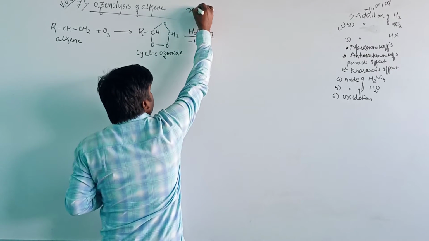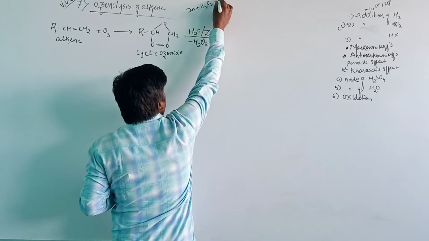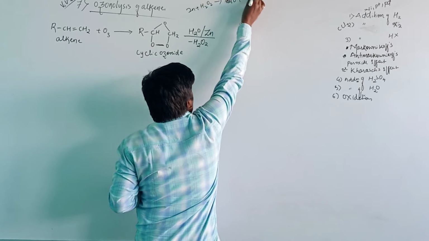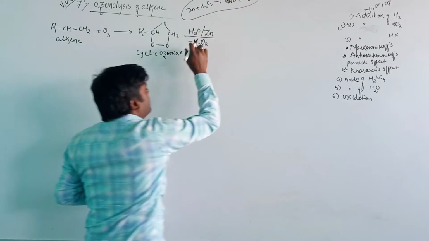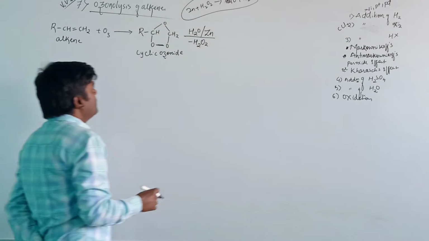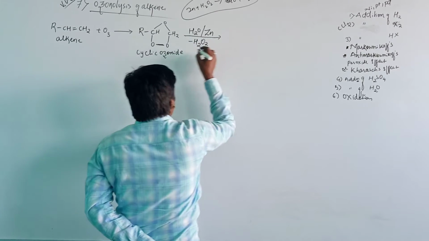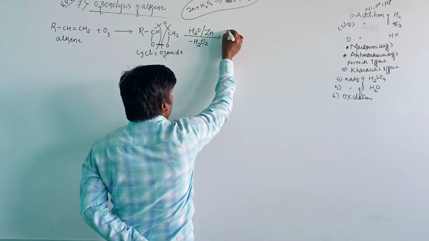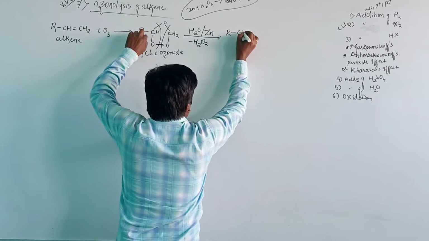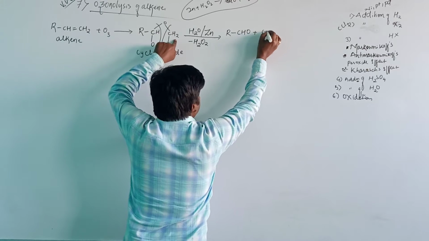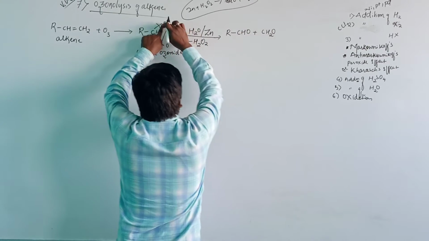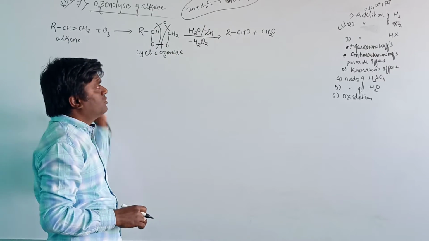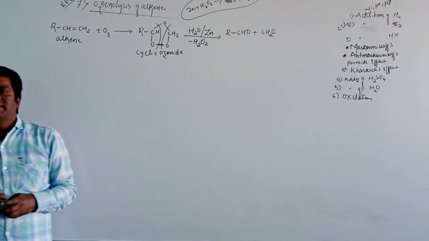When zinc reacts with hydrogen peroxide, it gives zinc oxide plus a water molecule. This prevents the activity of hydrogen peroxide. The breakdown of the bond takes place to form RCHO plus CH2O, and one of the oxygens is added to water to form hydrogen peroxide, a strong oxidizing agent.